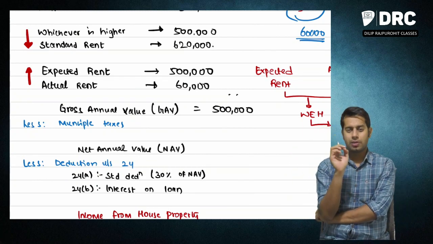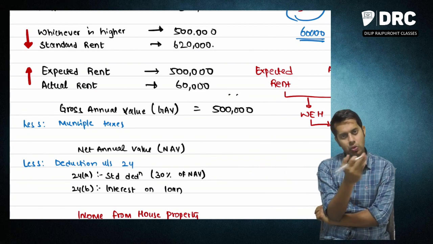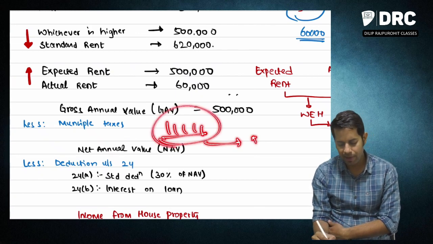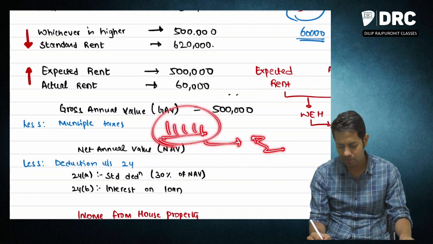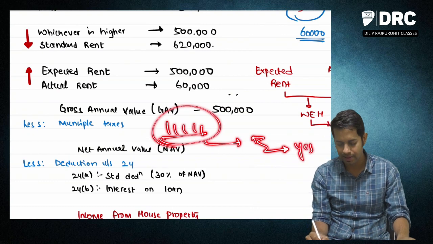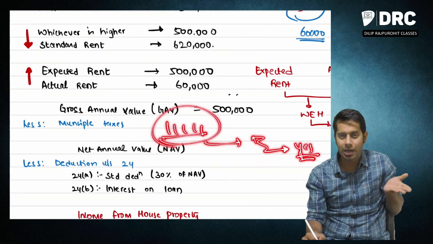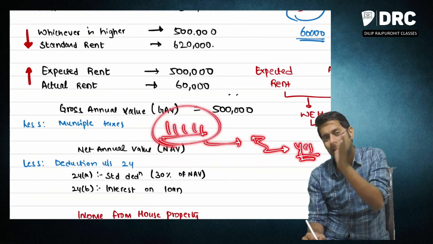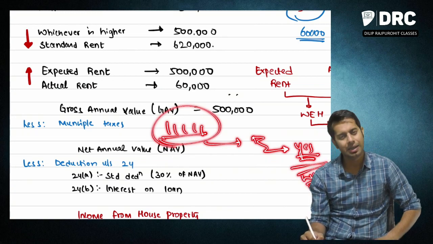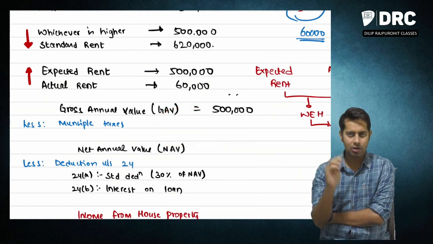Now one more important point to be noted over here. Say I have not paid any municipal taxes for the last 5 years, and this year I have paid all these municipal taxes. Can I take deduction of all these 5 years in this year? Answer is yes. That is how you are supposed to do. If you have not paid municipal taxes for any year, then you cannot claim deduction for that year. But if you pay it in future years, whenever you are paying, you can take the deduction. You can reduce it from your gross annual value to get your net annual value.